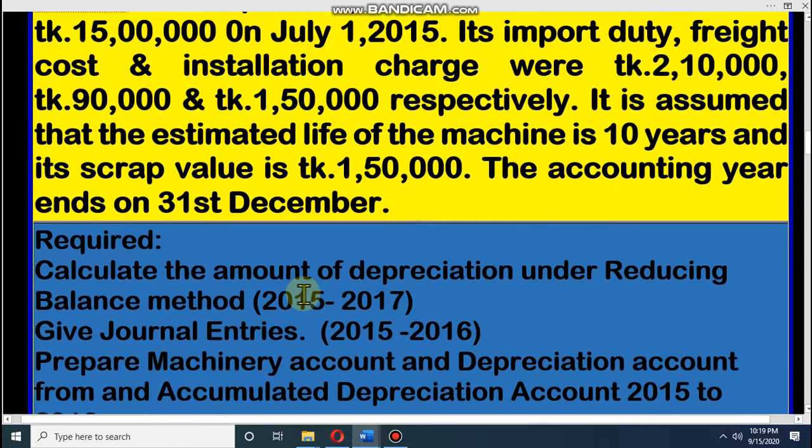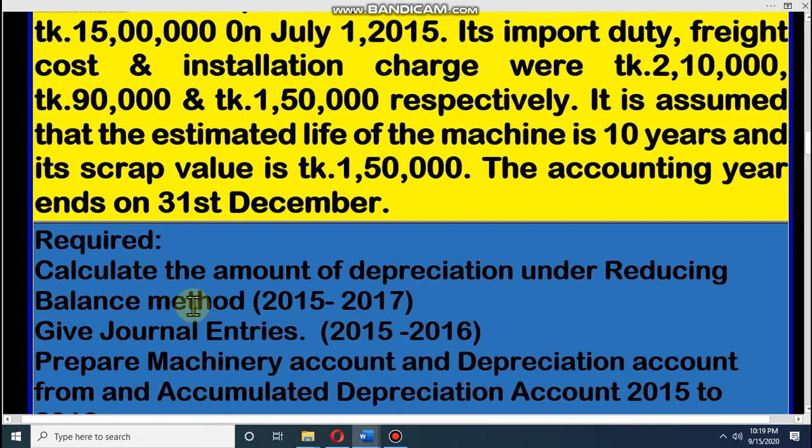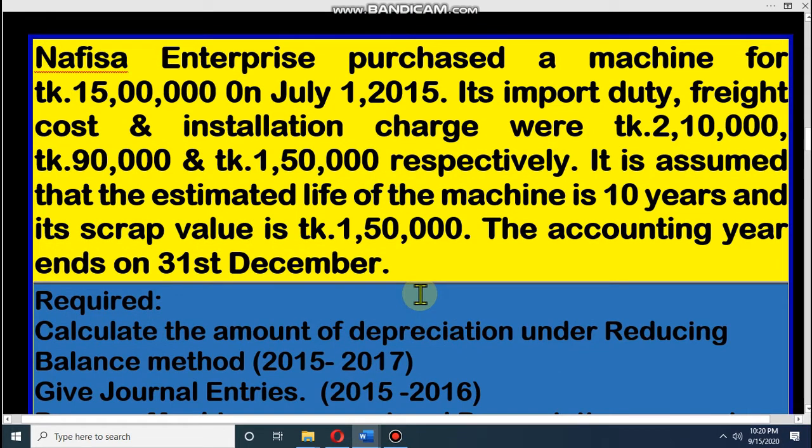Dear student, the requirement is to find the amount of depreciation under the reducing method, give journal entries, and prepare the machine account, depreciation account, and accumulated depreciation account. Before calculating the amount of depreciation, we have to find the value of the asset. If you remember, we discussed the value of an asset, that means the depreciable value of the asset.